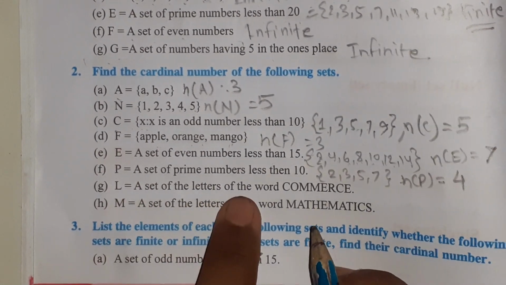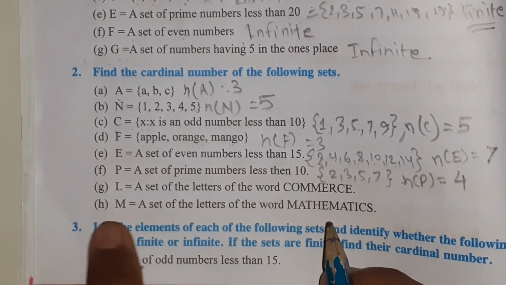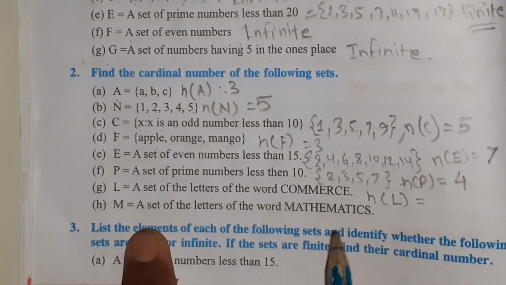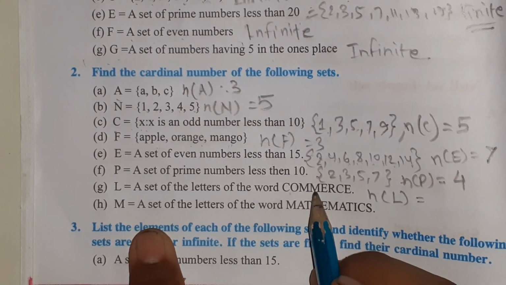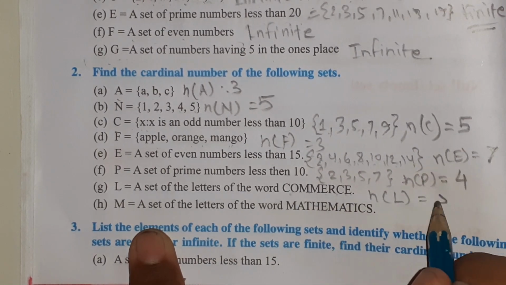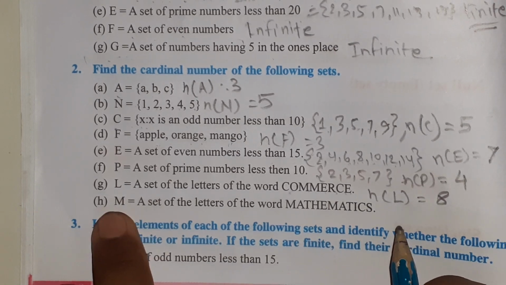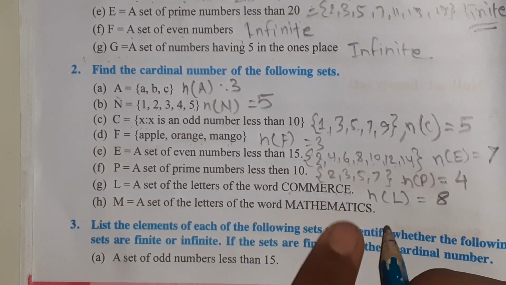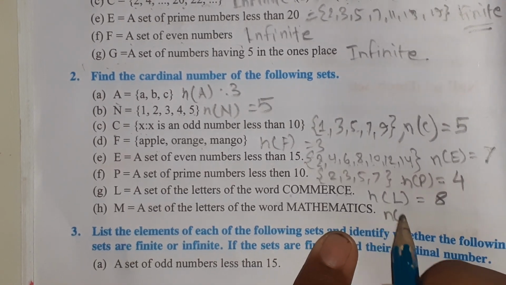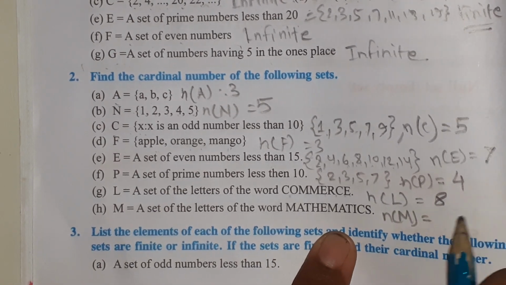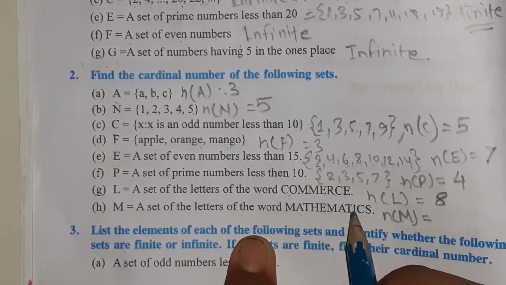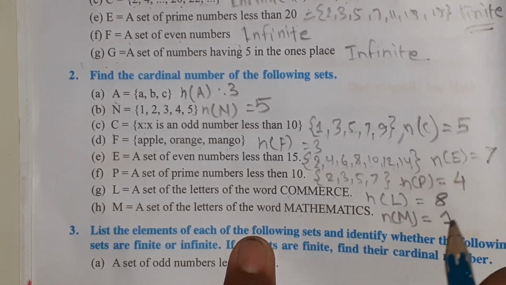Now, a set of the letters of the word commerce, that is n(L) equals 1, 2, 3, 4, 5, 6, 7, 8. Number H. A set of letters of the word mathematics. n(M) equals what? 1, 2, 3, 4, 5, 6, 7, 8, 9, 10, 11. 11.